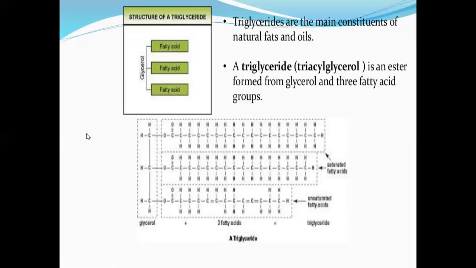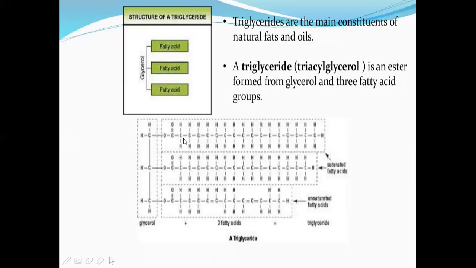So to the carbon, the OH group is converted into an ester group here, and this is the hydrocarbon chain, a fatty acid attached to the glycerol on the first carbon. This is the next fatty acid on the second carbon, and this is the third fatty acid on the third carbon of glycerol. Okay, if you see the structure of these fatty acids, you can call it saturated,